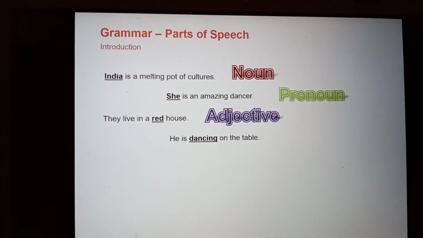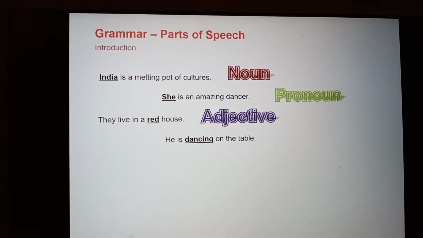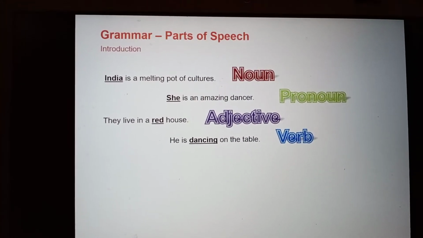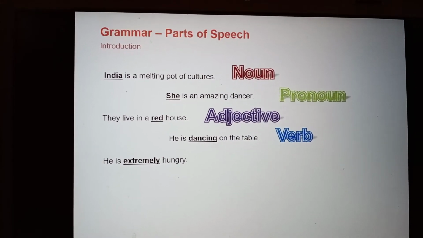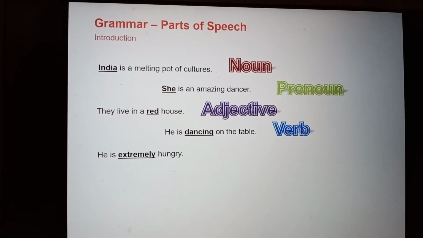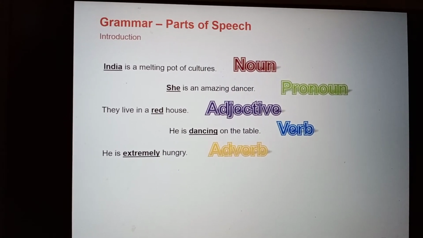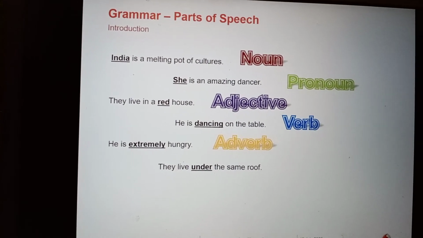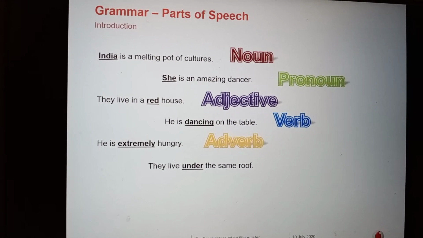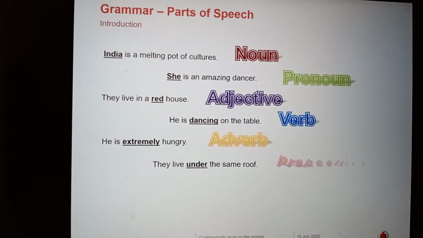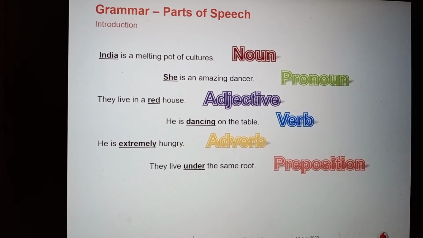Now you go to the next sentence: He is dancing on the table. Which word is underlined? Dancing. So what is dancing? Verb. Then the next sentence: He is extremely hungry. Which word is underlined? Extremely. So extremely is an adverb. Then: They live under the same roof. The word underlined is under, and so it's a preposition.